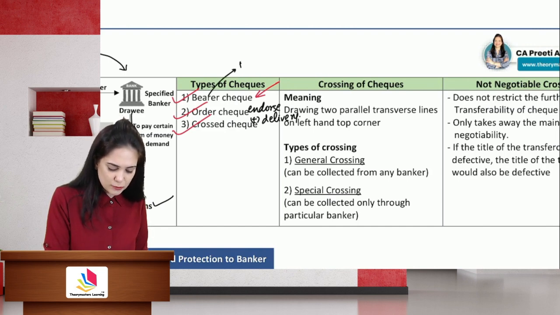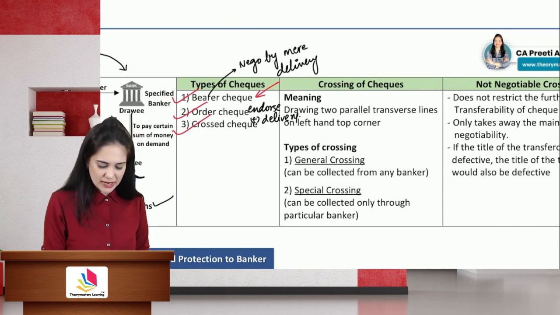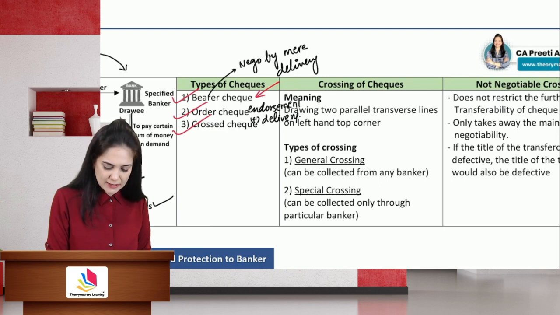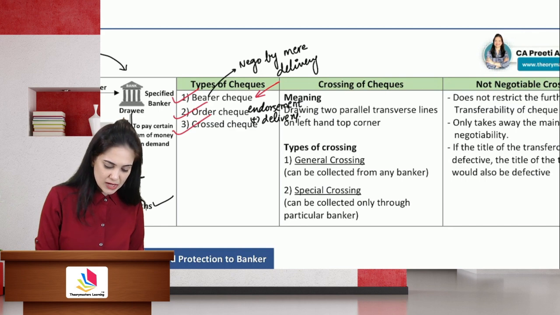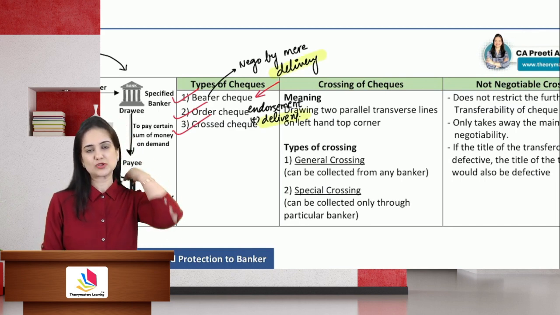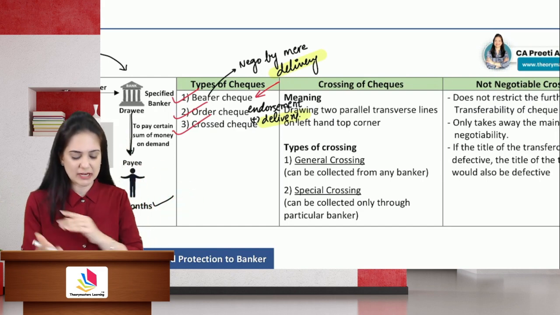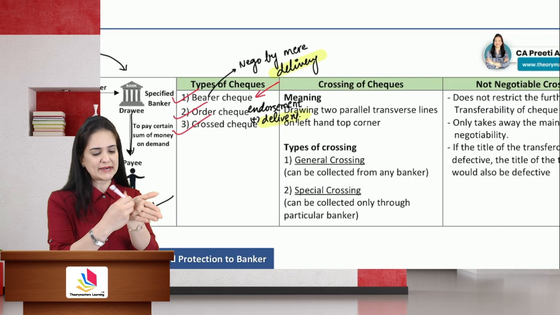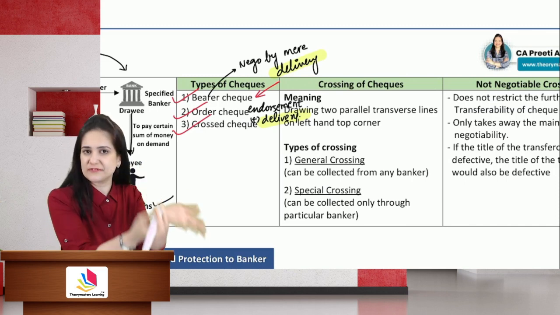Bearer check can be negotiated by mere delivery, whereas an order check can be negotiated by endorsement as well as delivery. Delivery is common, but there are different ways in which you can negotiate the instrument. So bearer instrument, mere delivery; order instrument, endorsement as well as delivery. Endorsement means you are writing the person to whom you want to transfer the benefit.